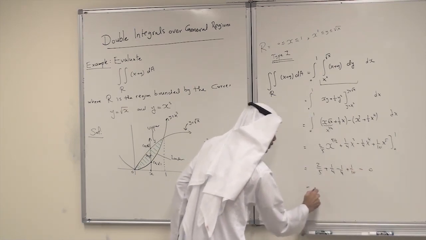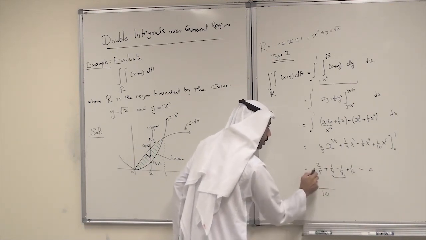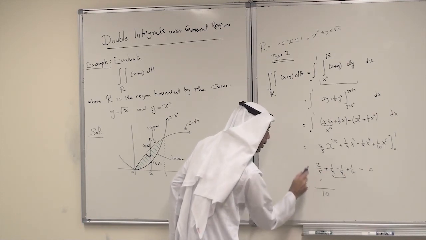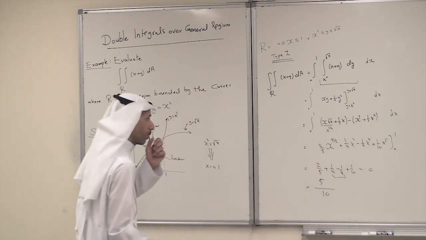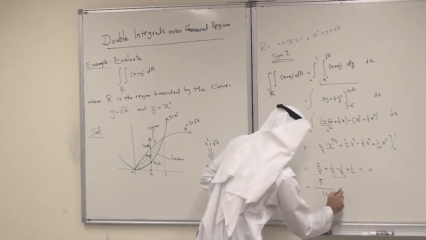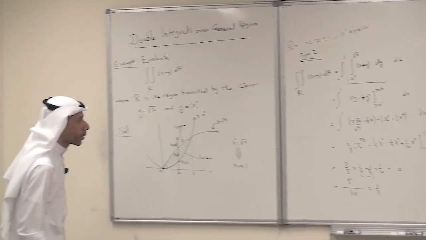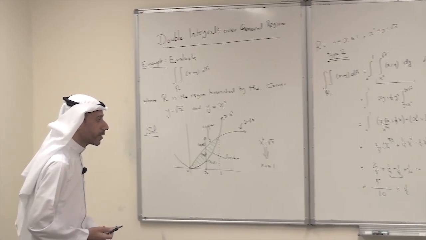This will cancel out. 4 plus 1 is 5 over 10, and this is just half. So this is the answer.